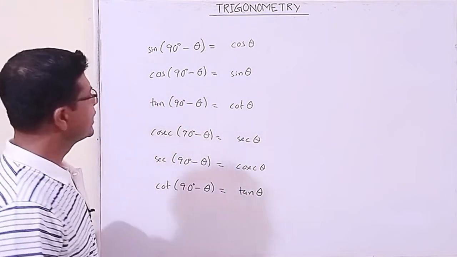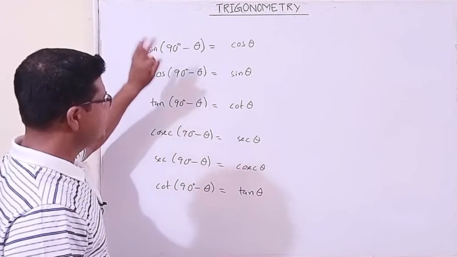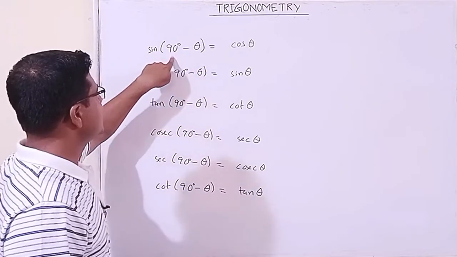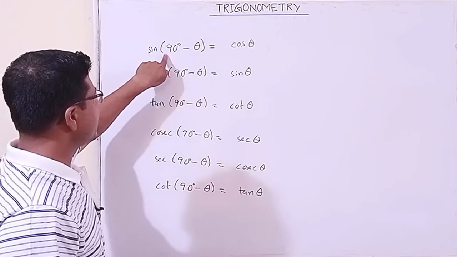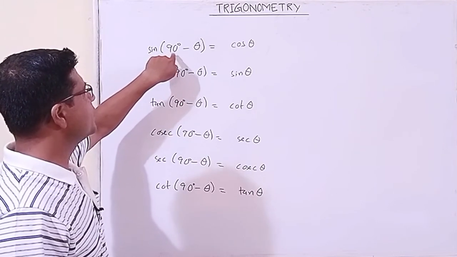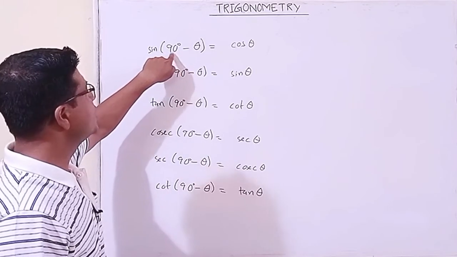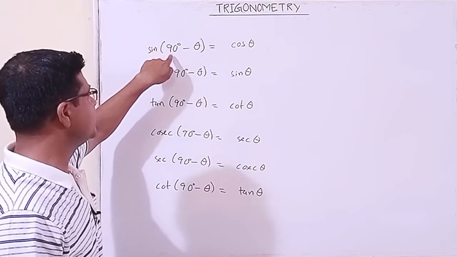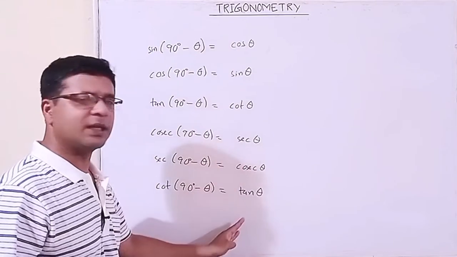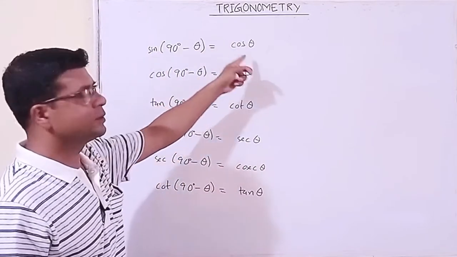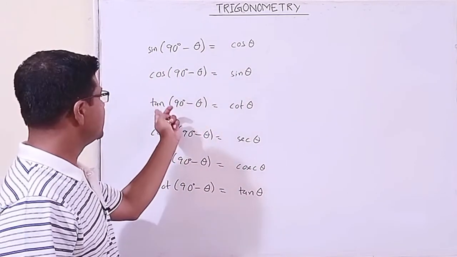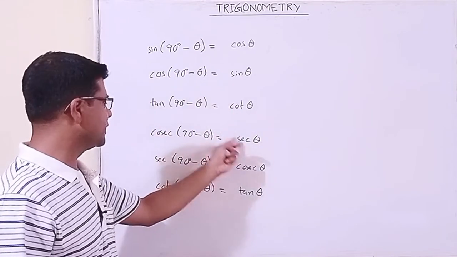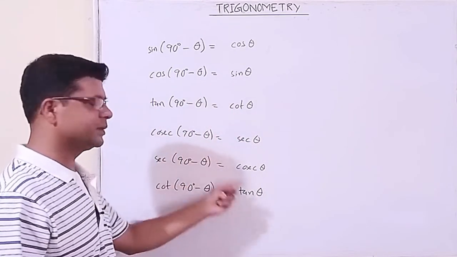Now, first of all, you remember that if this angle is an odd multiple of 90 degrees, that is 1 into 90 degrees, 3 into 90 degrees, 5 into 90 degrees, 7 into 90 degrees, the ratios are like this only. Sine becomes cos, cos becomes sine, tan becomes cot, cosec becomes sec, sec becomes cosec, cot becomes tan.